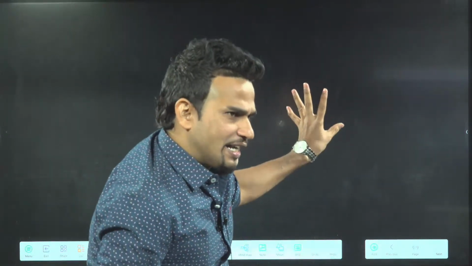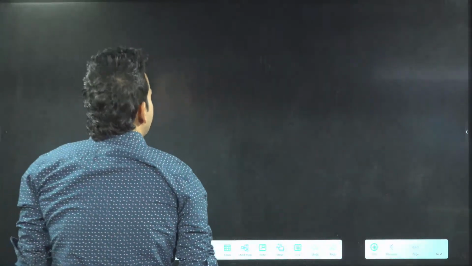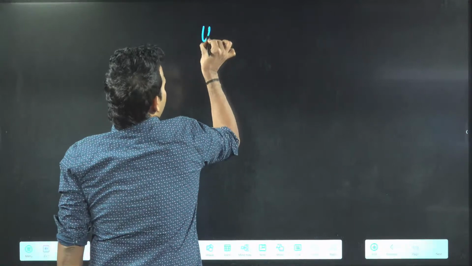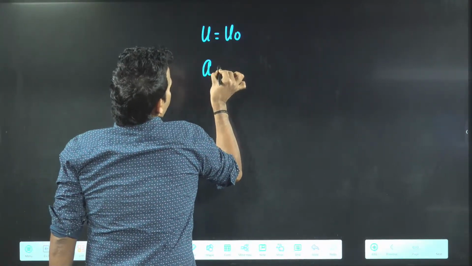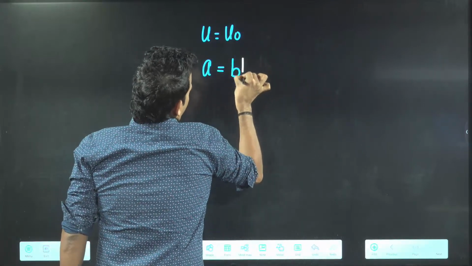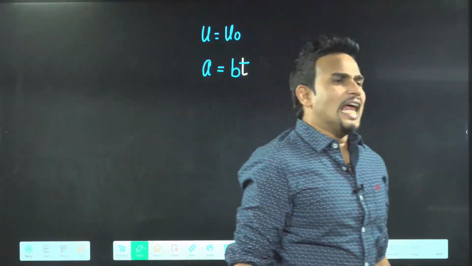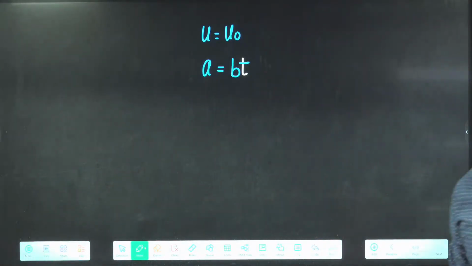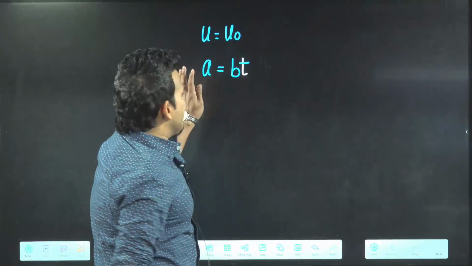A particle has initial velocity u naught and acceleration a equal to bt. Slightly tough question.